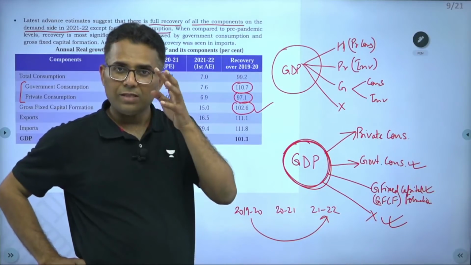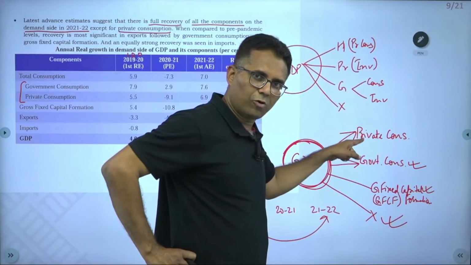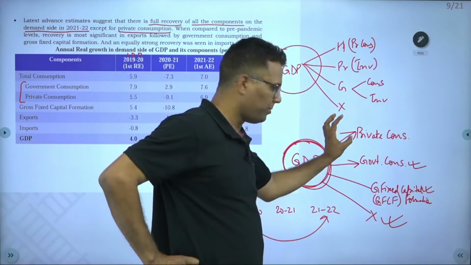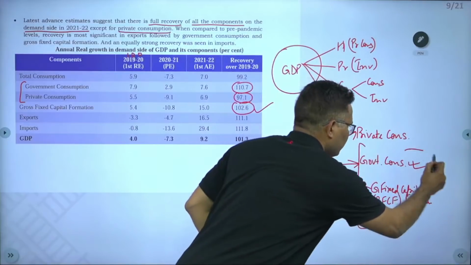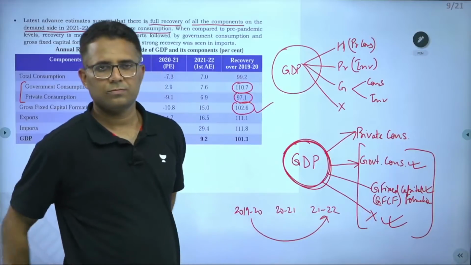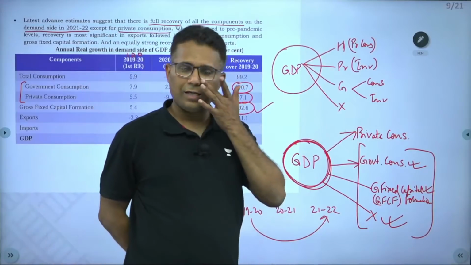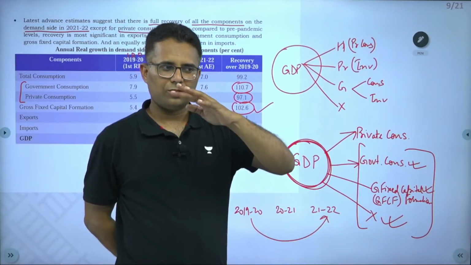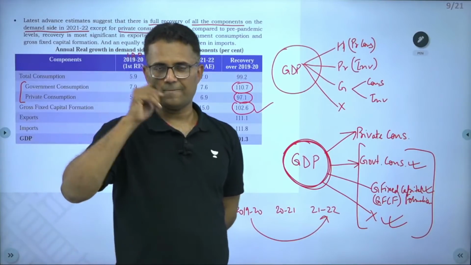And that is a very important point, because this part has a larger share in the GDP. They demand more of GDP than all of these three combined. If this does not recover, we cannot say that our economy is on a steady path of recovery, because anytime it can tip.